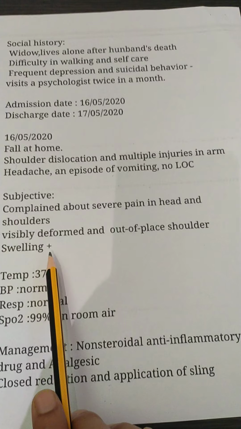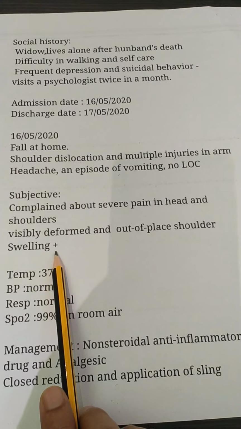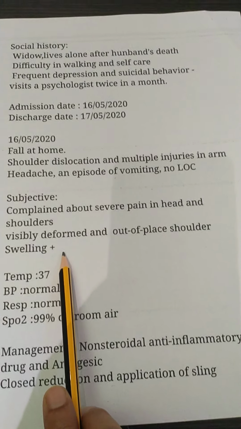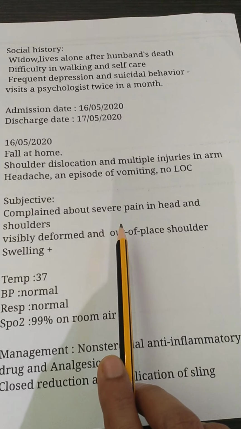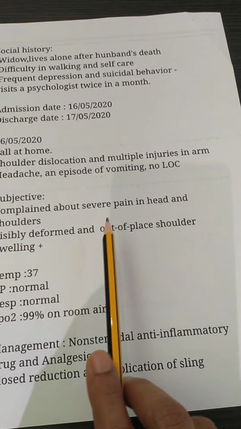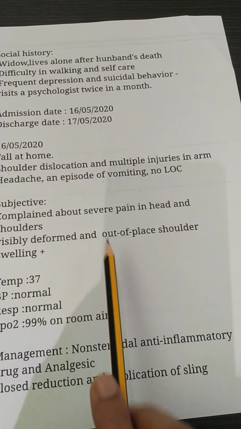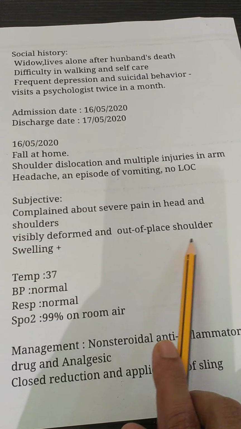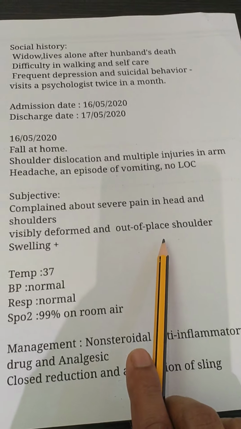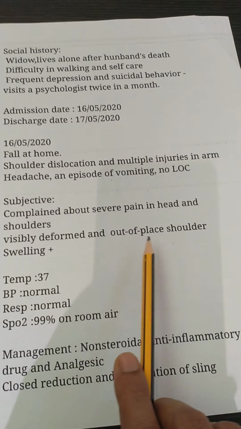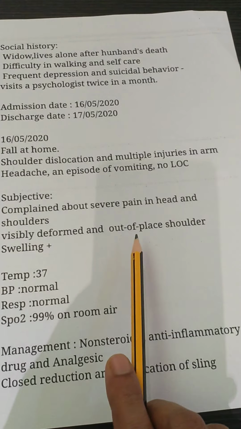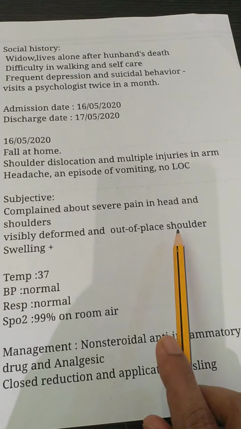Even this one we can say, on examination there was swelling on her arms, but anyhow the procedure has finished, so no need to mention what all was there. It was out of place, so the shoulder, no need to mention. Anyhow we told there is fracture, dislocation and multiple injuries. Then the procedure has already been done.